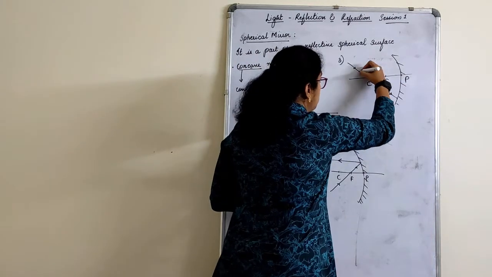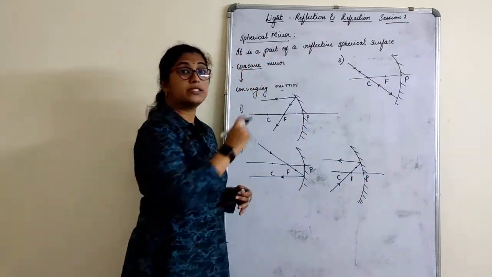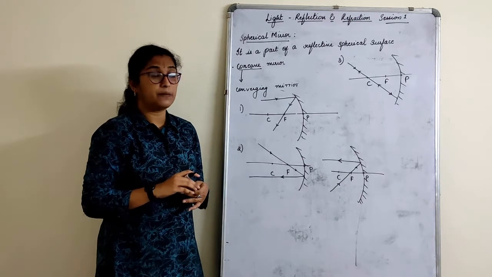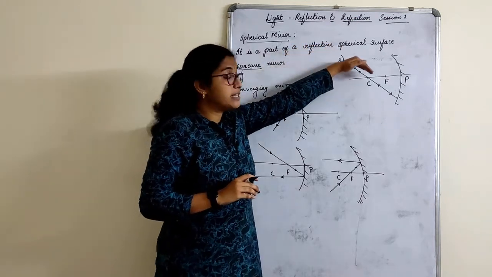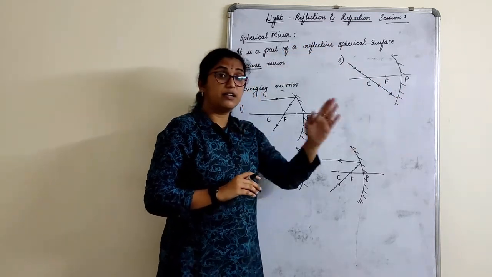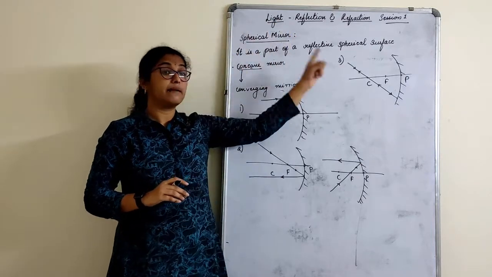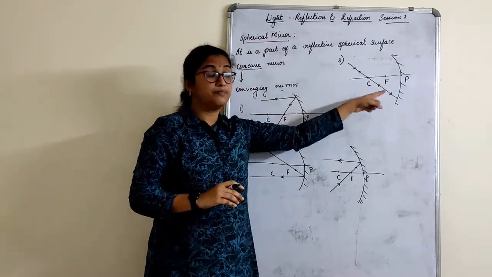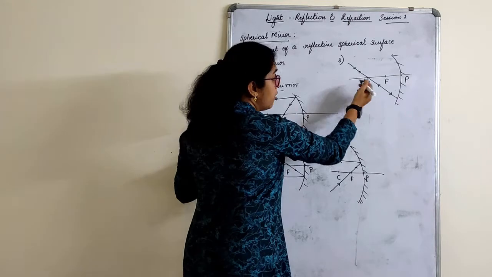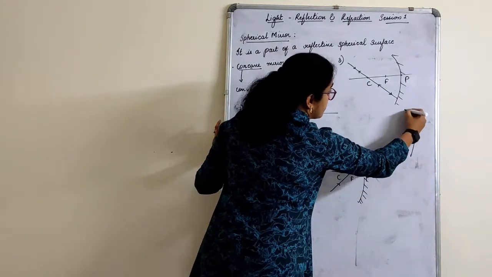That means it will bounce back in the same opposite direction, in a straight line only. So any ray of light passing through curvature and hitting the mirror will go back at the same 180 degree angle. So this can also be shown like this, children.